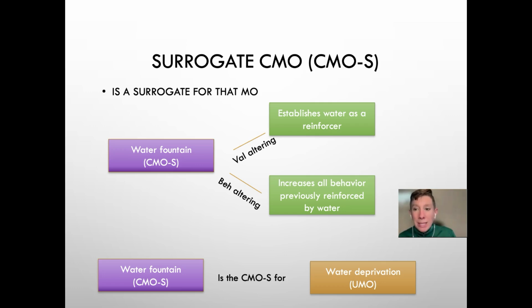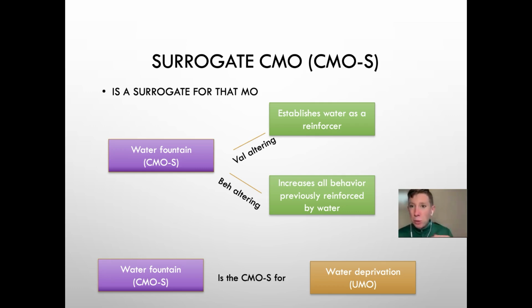So this is why this is a CMOS. This is also why we have a serious nutrition problem in this country, because we have really great branding on foods. But this is telling us that this is how our brain works, is that if we pair certain branding with being hungry over time, then eventually just that branding will evoke food being a reinforcer and increase all behavior previously reinforced by food, regardless of how hungry we are. So it means we may reach for popcorn, chips, whatever, even when we're not that hungry.